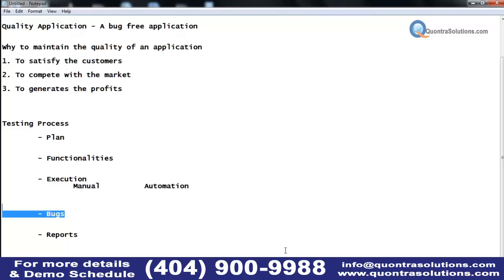So here we have to know how to report bugs, what details a tester should provide to the developer while reporting a bug, and how the developer will get back to the tester regarding that bug. And reports.